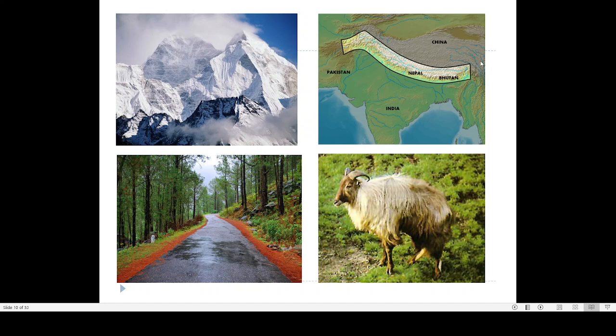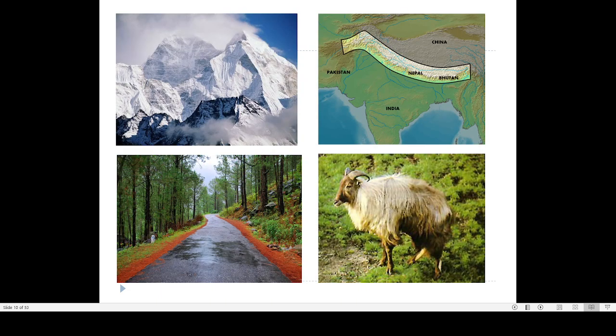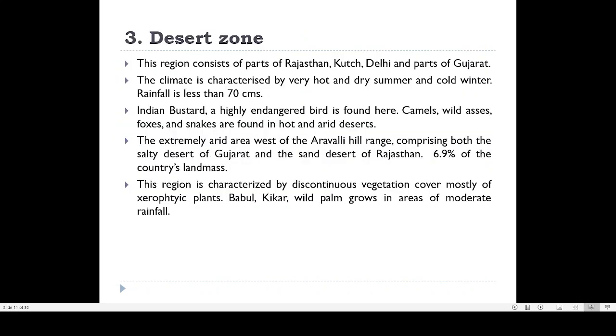So it is a very large area, and this is the type of climate that you can find, and these are the coniferous forests that we are finding. This is the ibex. This is known as the Himalayan ibex. This goat is known by the name Himalayan ibex. So this is the type of vegetation that you are finding there.